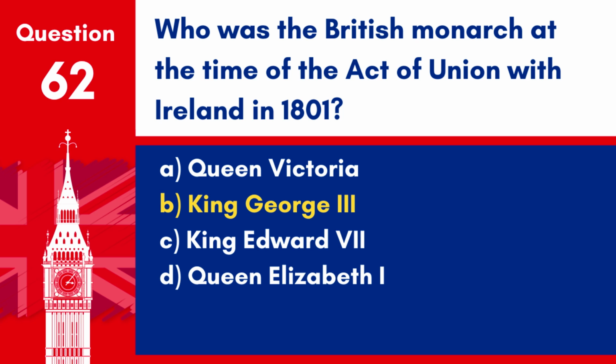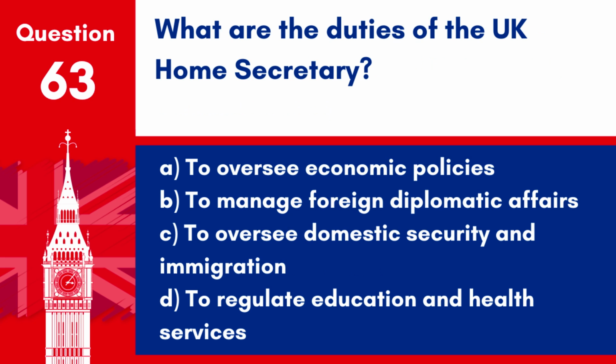Answer. B. King George III. He was the monarch when the kingdoms of Great Britain and Ireland were united into a single state, the United Kingdom of Great Britain and Ireland. Question 63. What are the duties of the UK Home Secretary?